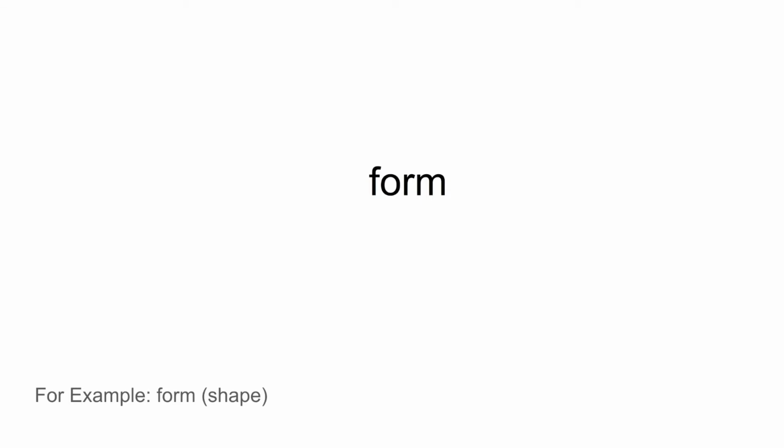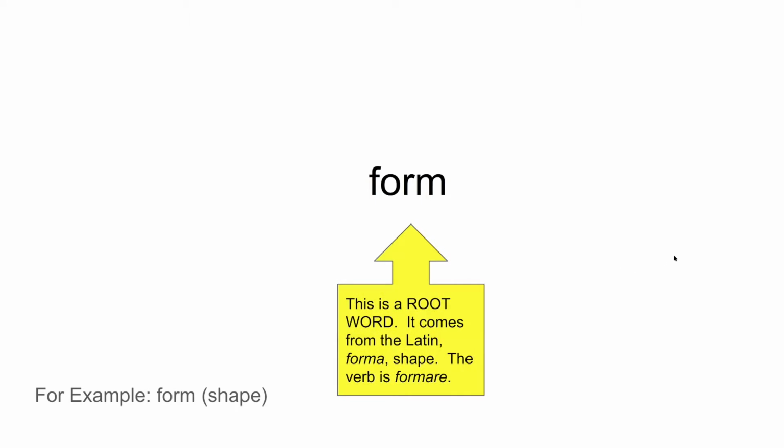Okay, so for example, this word form would be an example of what we call a root word. Everyone say that, root word, okay? Now, this root word is going to be a word that we're going to build on. The first thing I want to show you is it comes from the Latin forma, which means shape. And if I want to use it as a verb, so if I form something, if I shape something, the verb is formare. Again, I don't speak Latin, so I don't know if that's what it sounded like in Latin. But this is not an English word. This is a word we borrowed from another language.